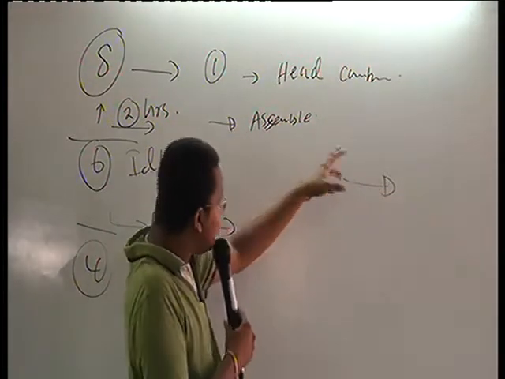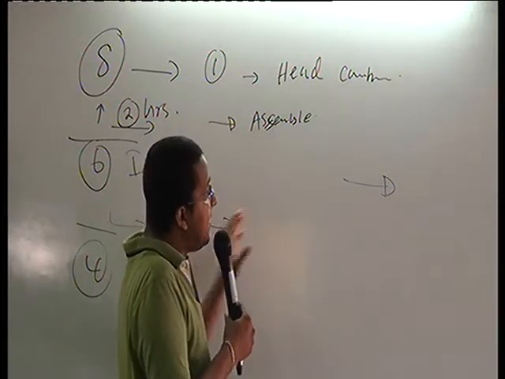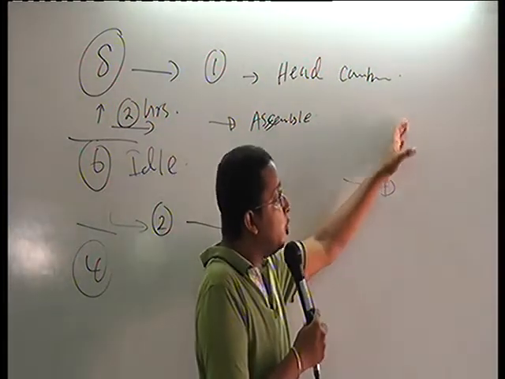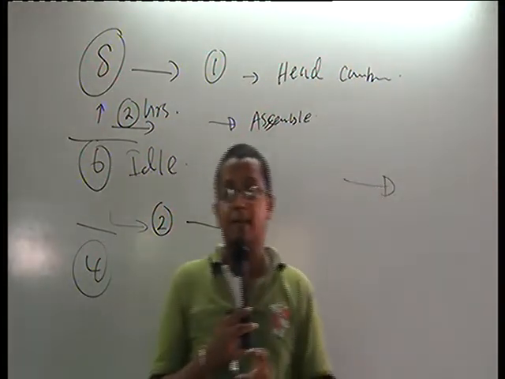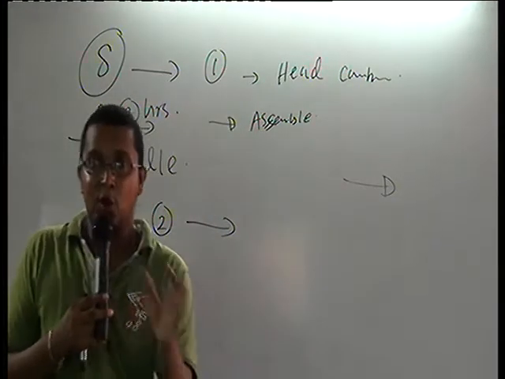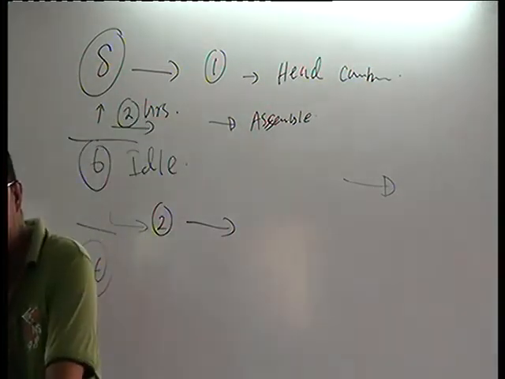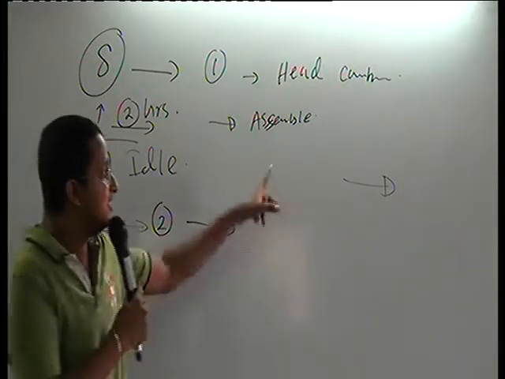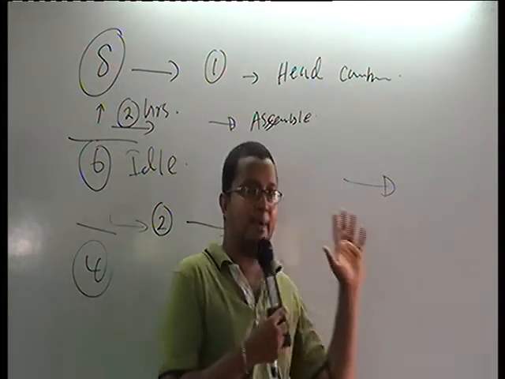Once he gets together with the second carpenter, he manages to produce not 2 but 3 furniture items per day. Why? Synergy concept: 1 plus 1 does not equal 2, 1 plus 1 equals 3. What do you mean by this synergy concept in this carpenter house?